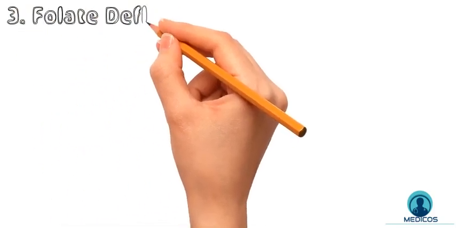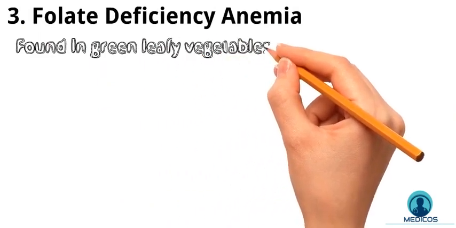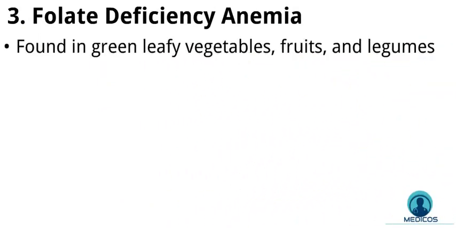When we see the third disorder related with nutritional deficiency, there is anemia of folate deficiency. Folates are synthesized in bacteria and higher plants and ingested in green leafy vegetables, fruits, and legumes in our diet. The vitamin was named for its presence in green leafy vegetables or foliage.